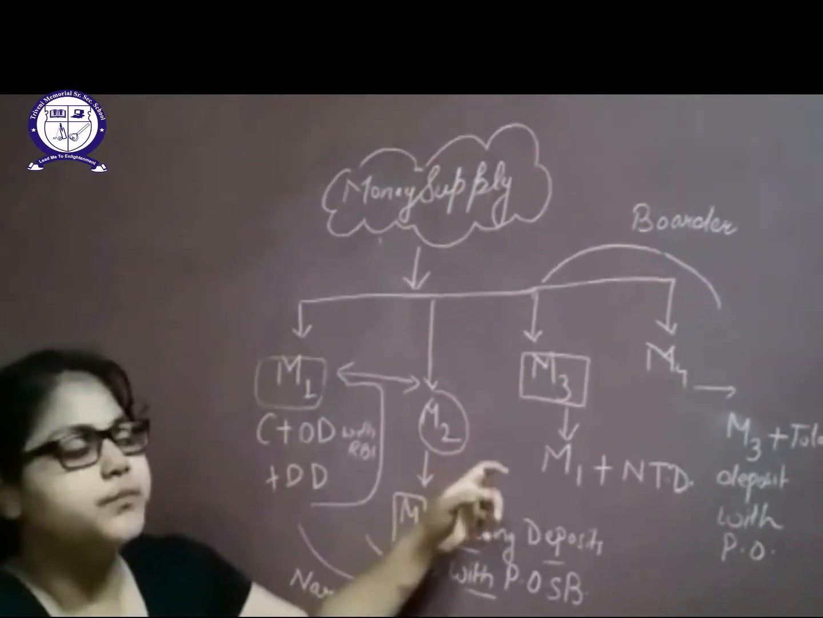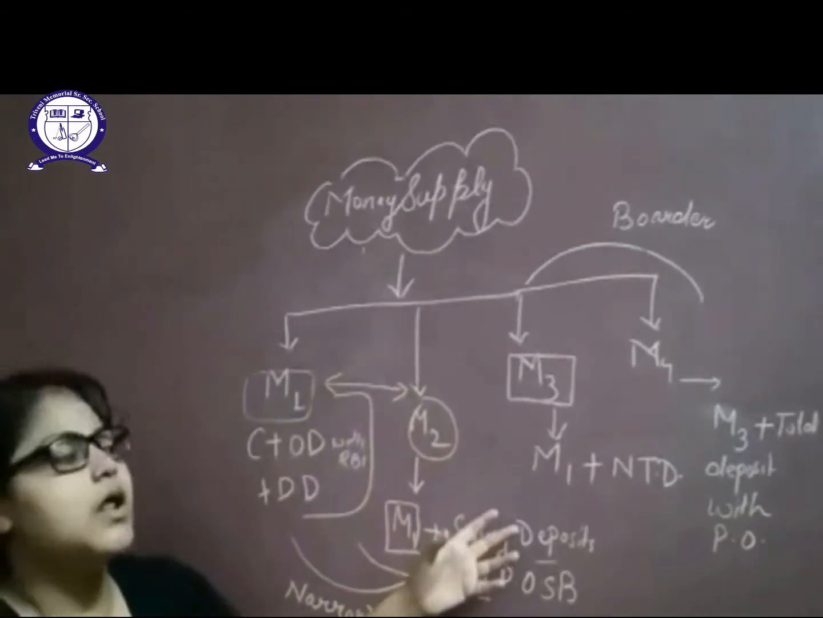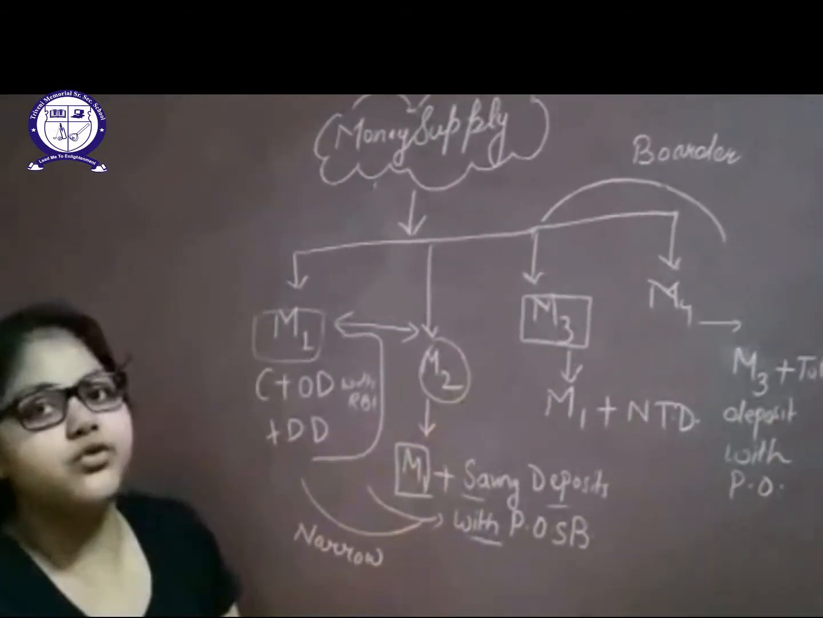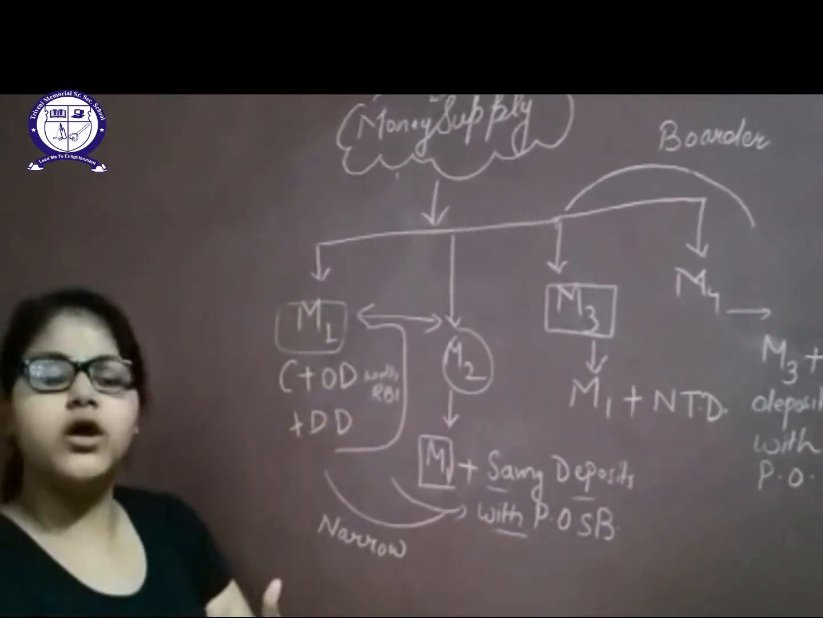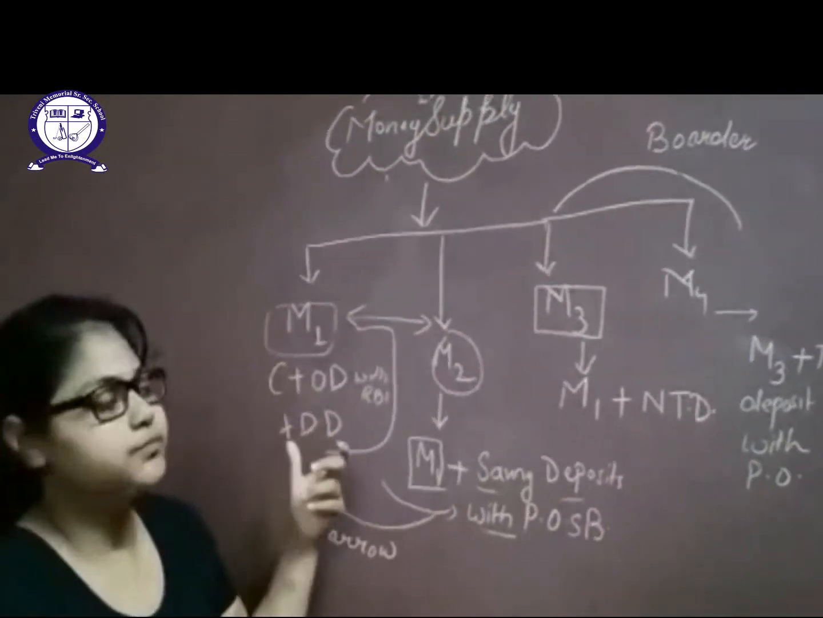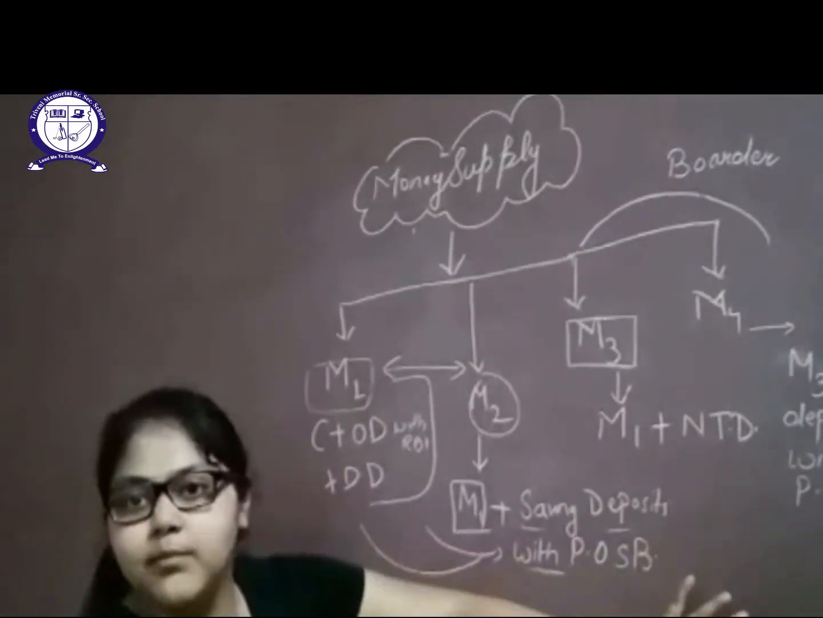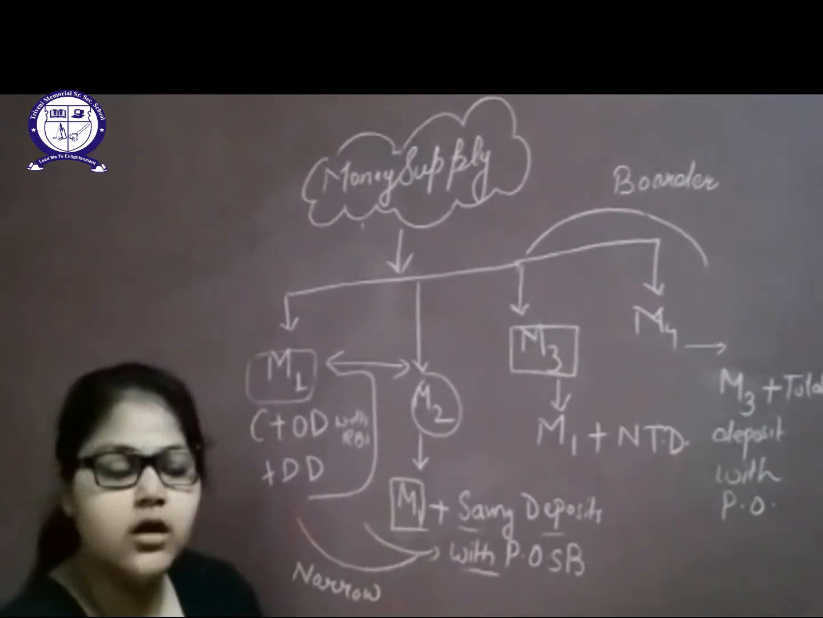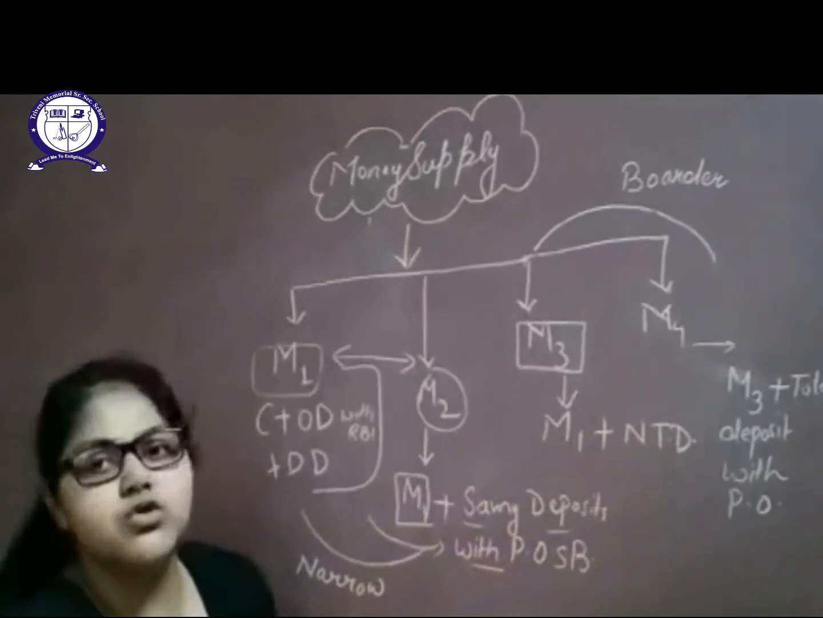Next one is M3. M3 is the main part of the measure of money supply. It is mostly used. It is very important. M3 includes M1, that means all three parts, cash in your pocket, other deposits with RBI, and demand deposits, along with NTD, net time deposit. Net time deposit means for a fixed period of time you have deposited something into the bank, so that is your net time deposit.